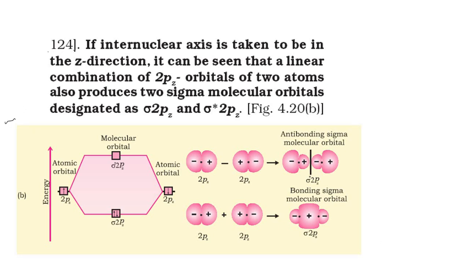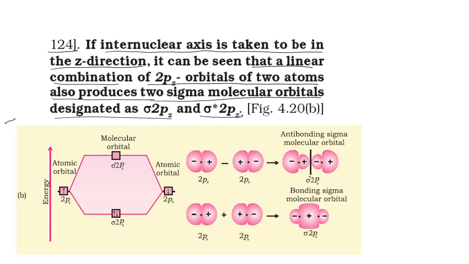Okay, so this 124, that was the NCERT page. If the internuclear axis is taken to be in the Z direction, and most of the time we take the internuclear axis as the Z direction only, that is 2pz. It can be seen that a linear combination of 2pz orbitals of two atoms also produces two sigma molecular orbitals, designated as sigma 2pz and sigma star 2pz.